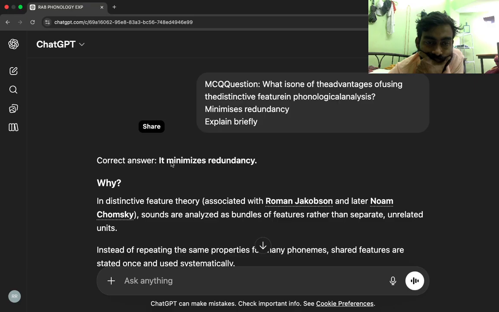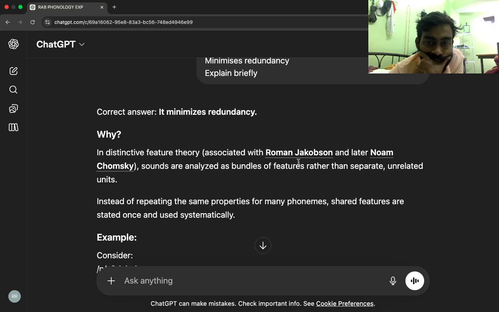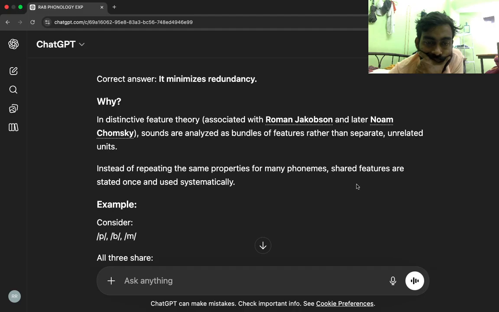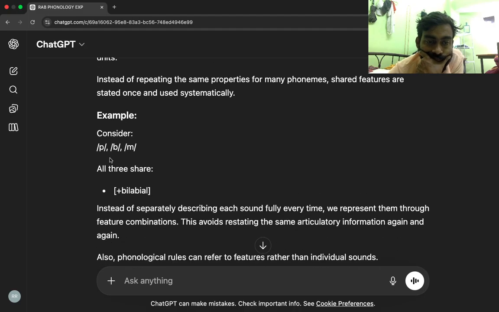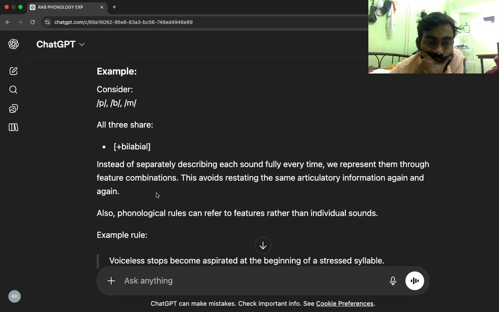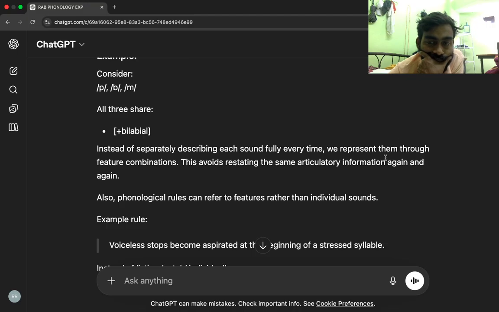It minimizes redundancy. Why? In distinctive feature theory, associated with Roman Jakobson and later Noam Chomsky, sounds are analyzed as bundles of features rather than separate, unrelated units. Instead of repeating the same properties for many phonemes, shared features are stated once and used systematically. Example, consider P, B, M. All three share plus bilabial. Instead of separately describing each sound fully every time, we represent them through feature combinations. This avoids restating the same articulatory information again and again.